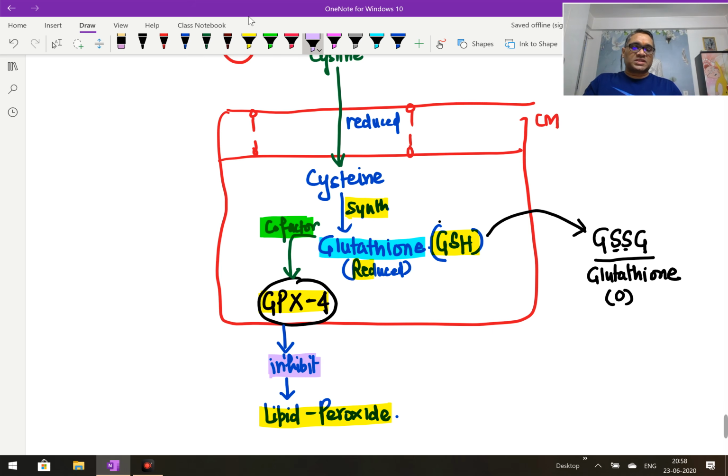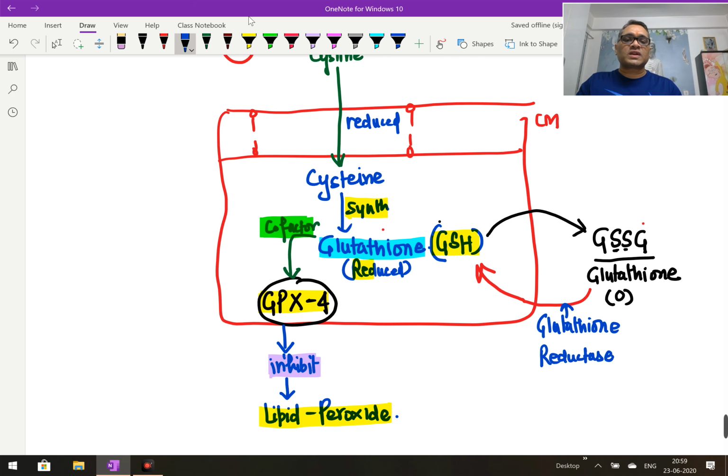But during this process, when GPX4 is inhibiting lipid peroxide, I again repeat, glutathione is getting oxidized into the oxidized form of glutathione. Once GPX4 has inhibited the peroxide, the oxidized glutathione is converted back into the reduced form under the influence of another enzyme called glutathione reductase.